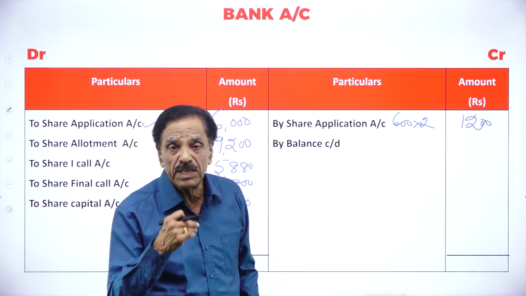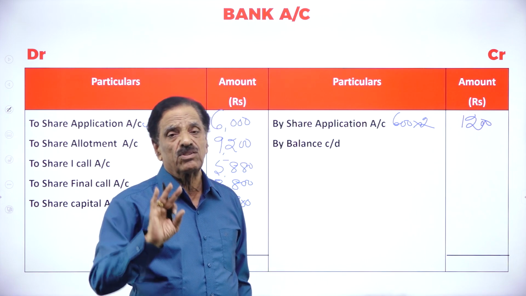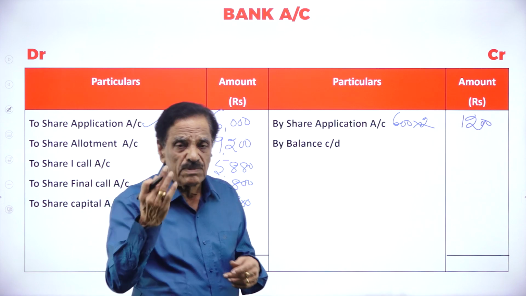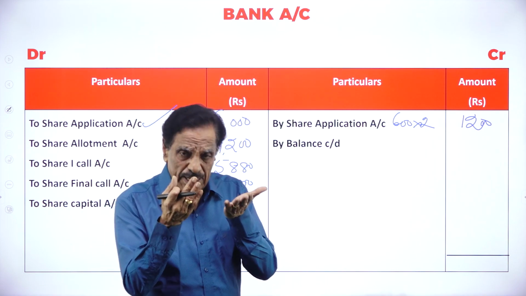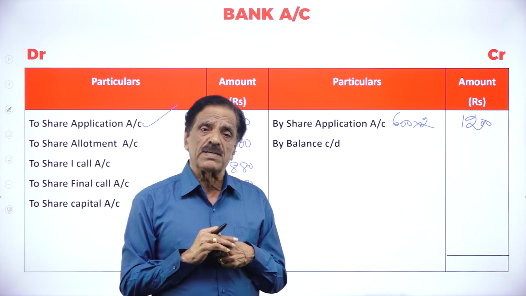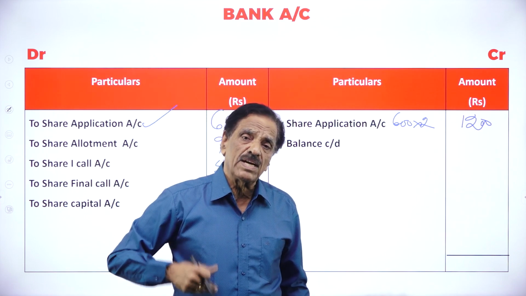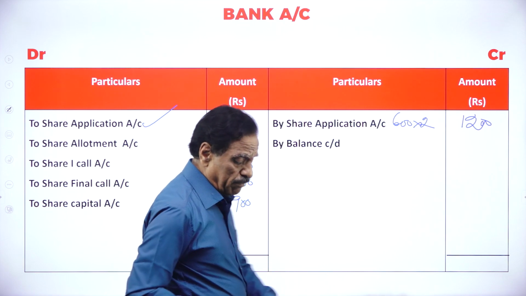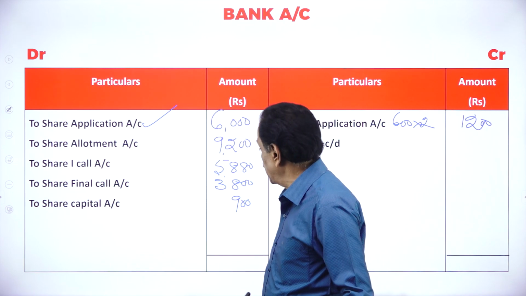2. When you receive the money, the entry is bank account debit to share application. When refunded, share application account debit to bank account. What's the entry? Bank account debit to share application account. When refunded, share application account debit to bank account. We have to see how much money in the bank account is considered.